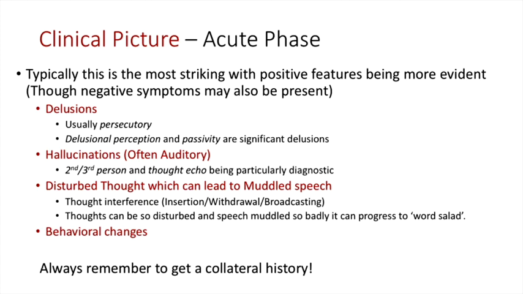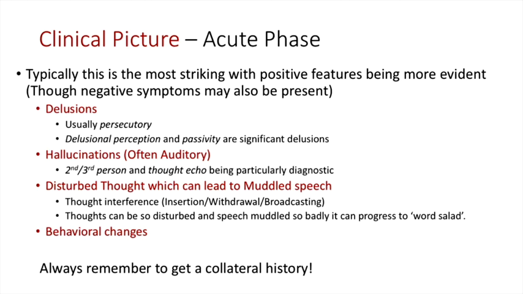So the patient usually presents with delusions, and these are usually persecutory in nature. So these are patients feeling that other people are out to get them. Delusional perception and passivity are also significant delusions, and by delusional perception we mean seeing things that aren't there or coming to irrational conclusions. And passivity is feeling like you are being controlled by someone else, or feeling that someone else is controlling your body and controlling the way that you're moving.